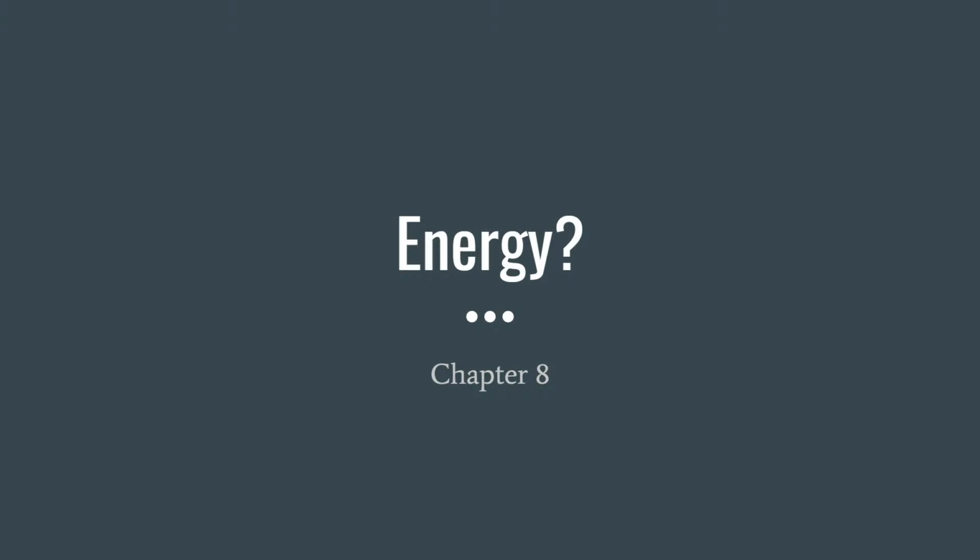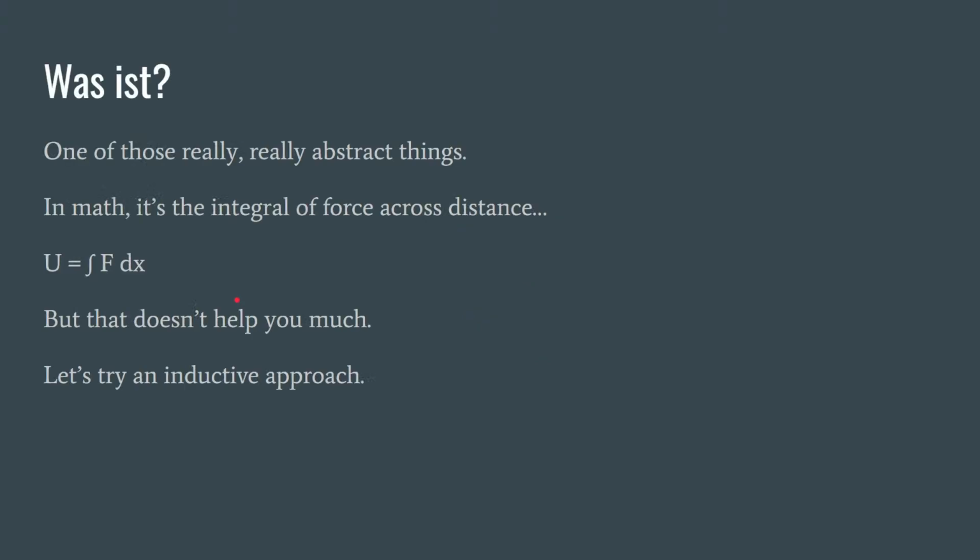Excellent. So, Chapter 8, we are beginning to discuss thermodynamics, which is why chemical reactions happen, as opposed to how. So, first off, we need to talk about energy. Energy is one of those really, really abstract things. In math, it's the integral of force across distance, meaning that if you apply force in the direction of motion, then you're doing work. There's energy involved in that.